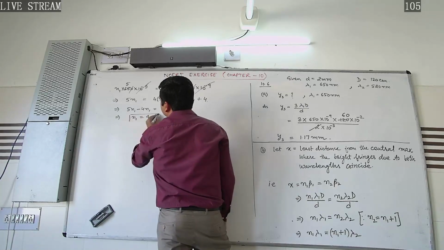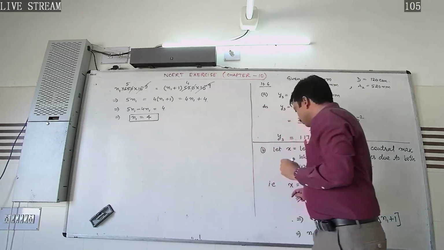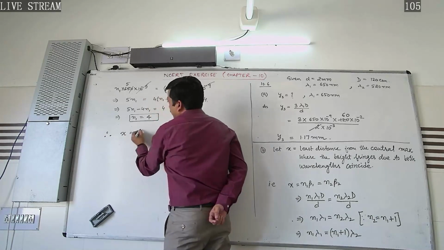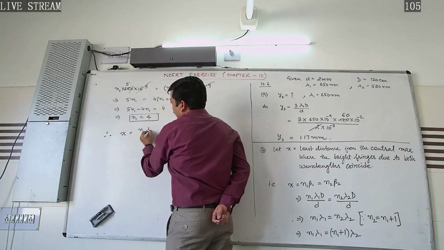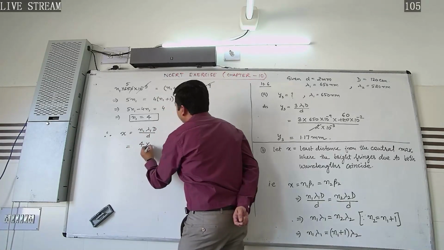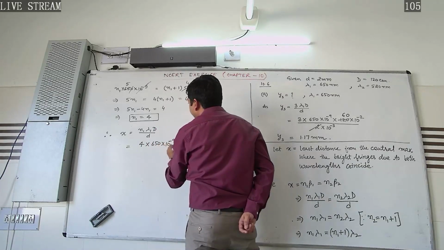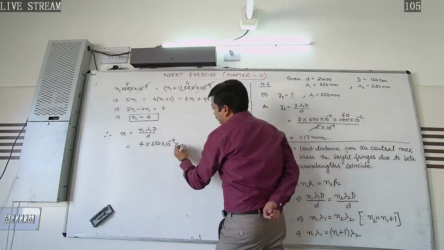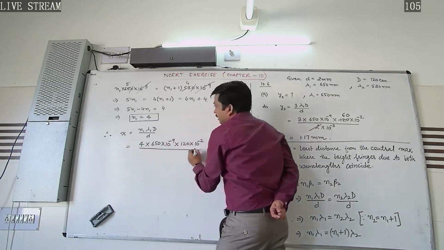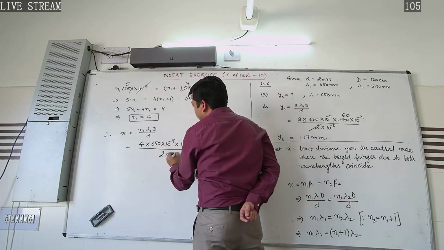which implies N1 is equal to 4. So here we are getting the value of N1. Therefore X will be equal to N1 lambda 1 D by d. Substitute the value: N1 is 4, lambda 1 is 650 nanometer, 10 raised power minus 9. Value of D is 120 centimeter, that is into 10 raised power minus 2, divided by d, the distance between two slits, 2 into 10 raised power minus 3.